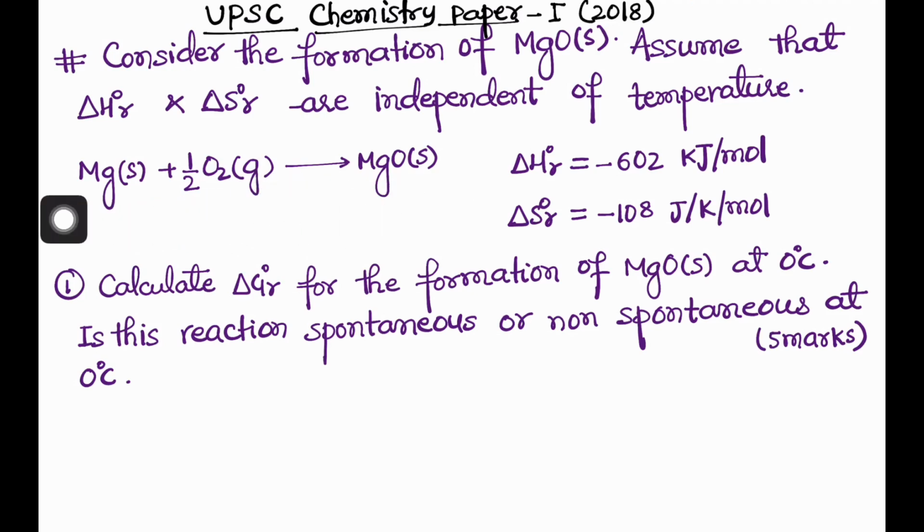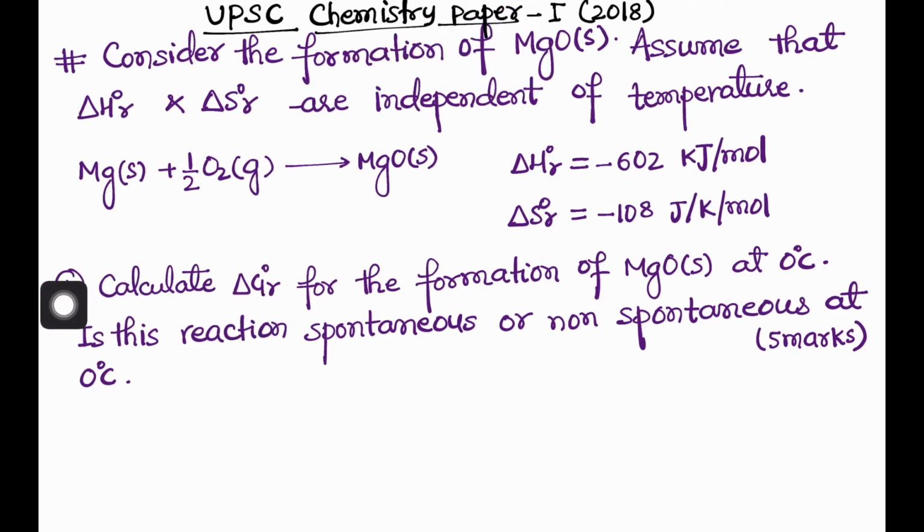Okay. Now the question is, calculate the standard Gibbs free energy change of this reaction for the formation of MgO solid at 0 degree centigrade. Is this reaction spontaneous or non-spontaneous at 0 degree centigrade? It is of 5 marks. So basically the mathematical part is very less. You have to first find the Gibbs free energy change.